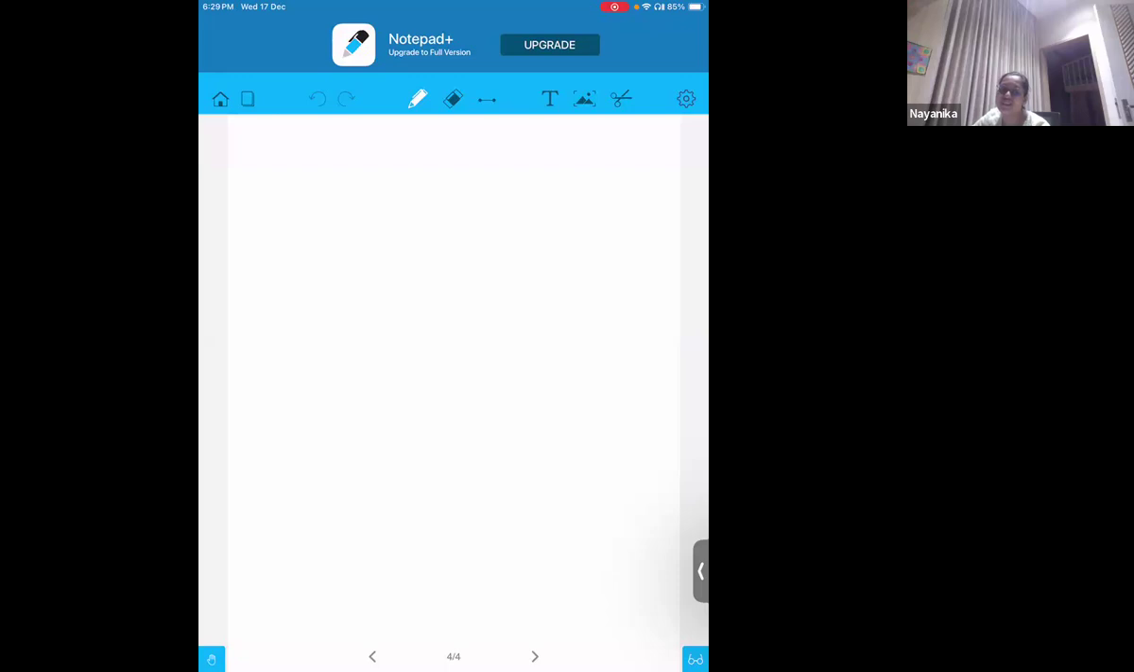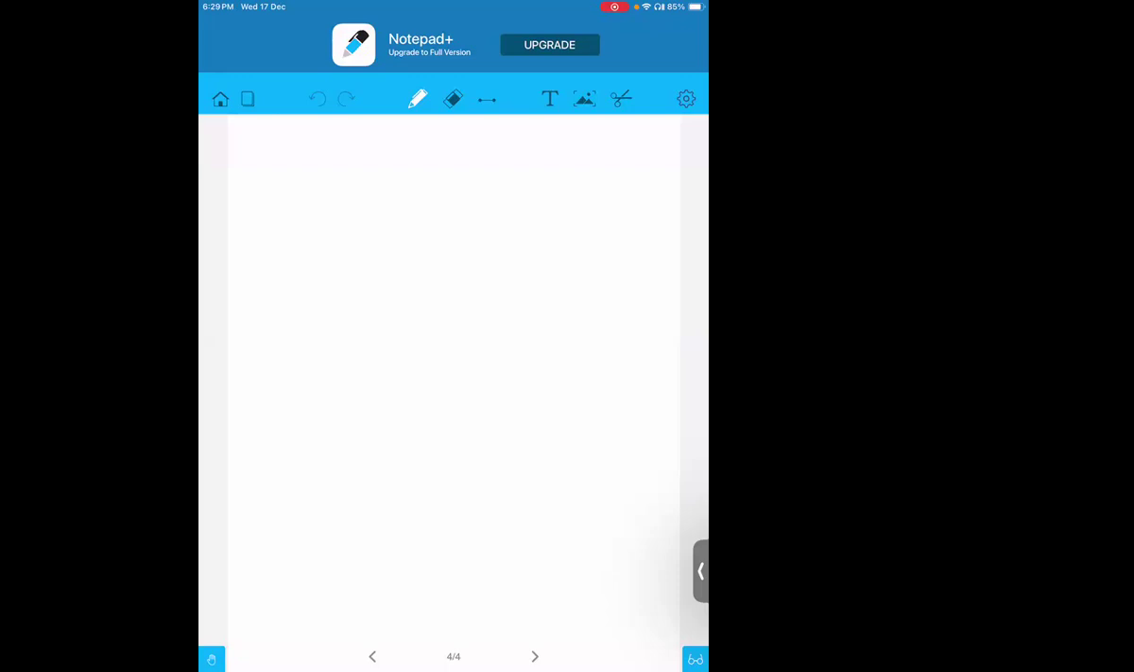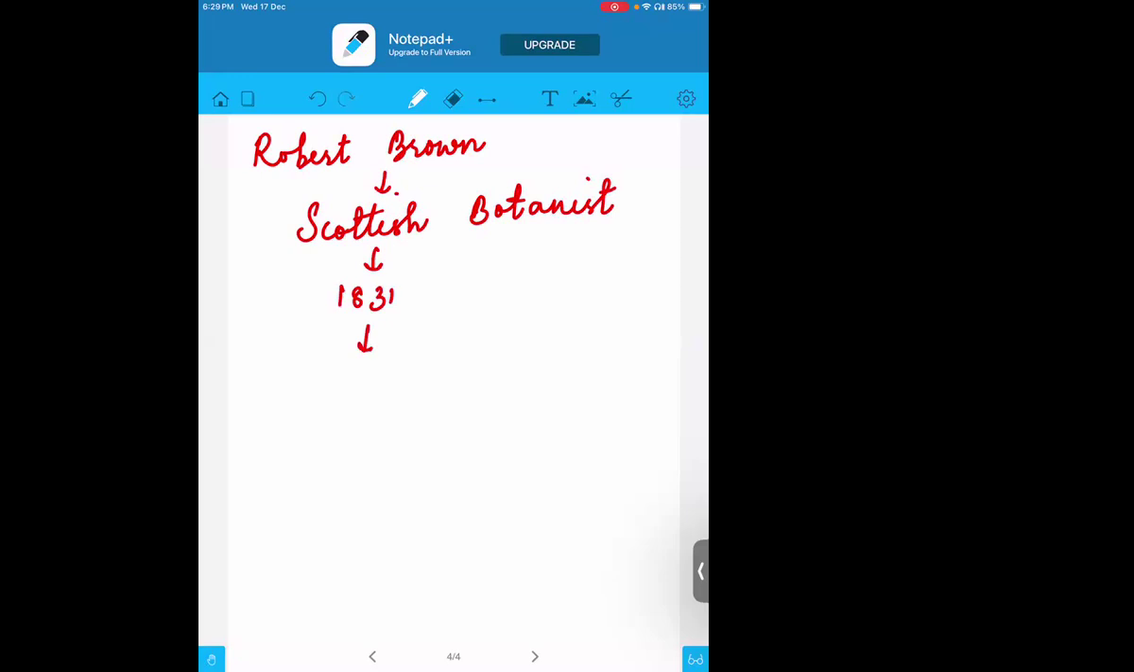So after the discovery of the living cells, what happened? Another discovery was made by the scientist Robert Brown. Robert Brown was a Scottish botanist. In the year 1831, he discovered the nucleus. So Robert Brown was the scientist who discovered the nucleus in 1831.